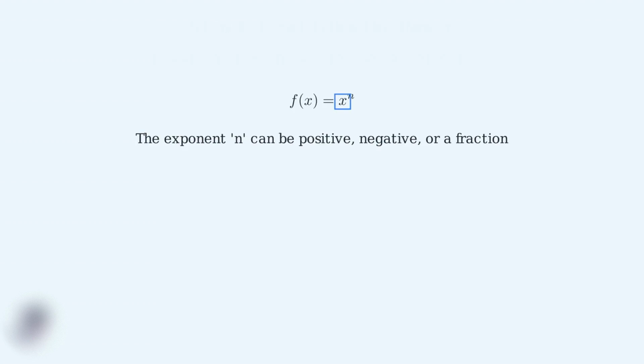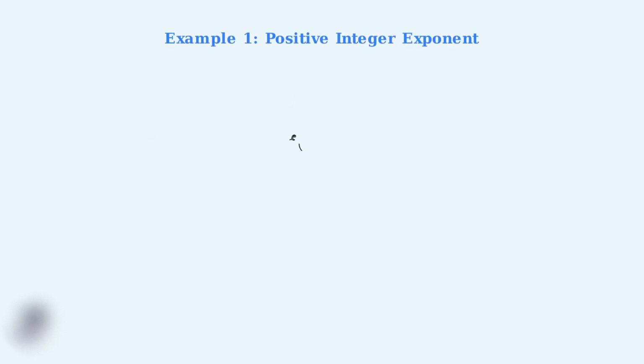The first and most crucial step in applying the power rule is learning how to identify the exponent in any function. This skill forms the foundation for everything that follows, so we need to master it completely. Every function we'll work with has the general form f(x) = x^n. Our job is to identify this exponent n, which can be a positive number, a negative number, or even a fraction. Let's start with our first example.